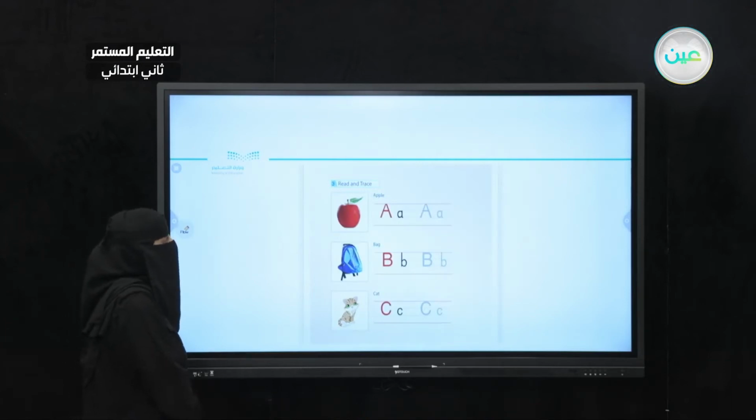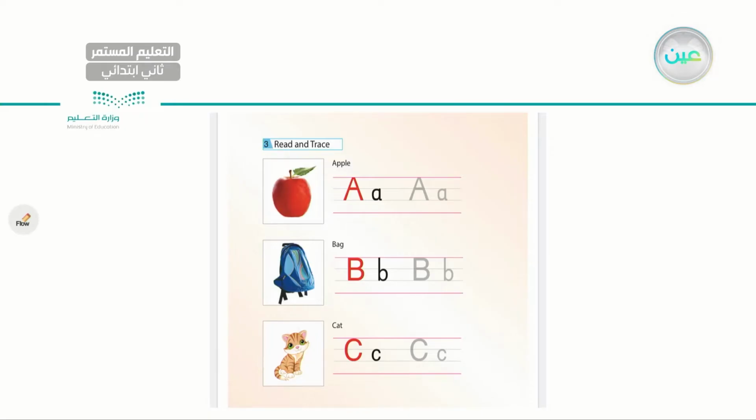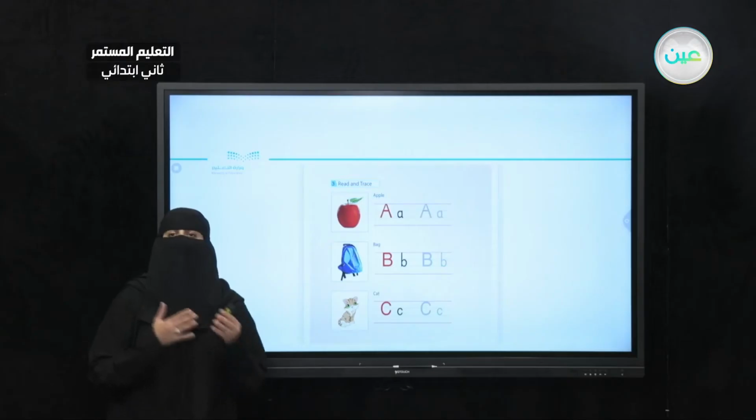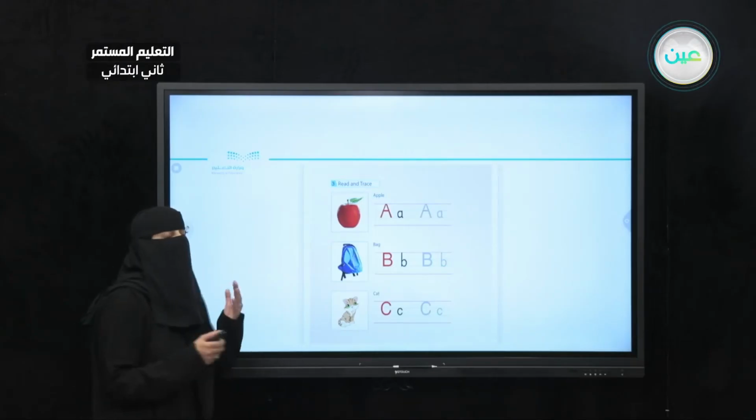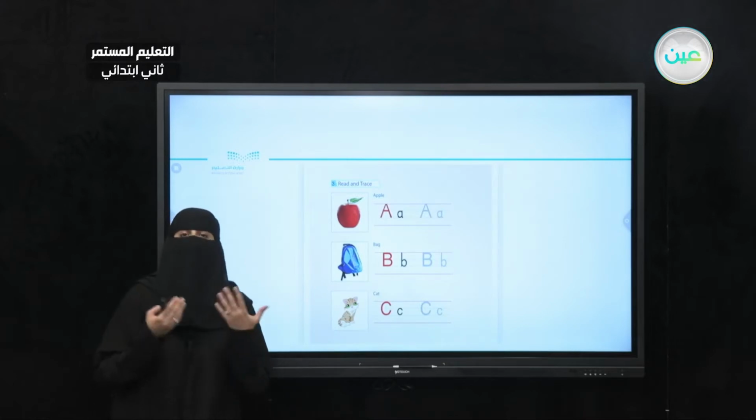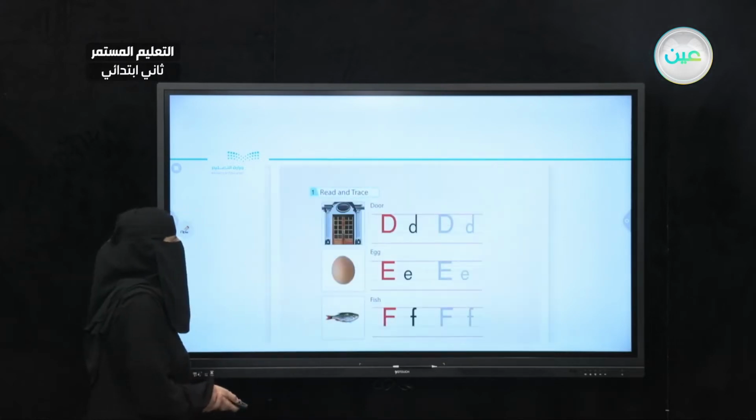As you can see here, I have 3 letters. I have A, capital and small. The word apple. Also we have B, capital and small, B, bag, okay. Also we have C, capital and small, and C is a unique letter because we might pronounce it as S or K. So in this case it's K, cat, car, very good.